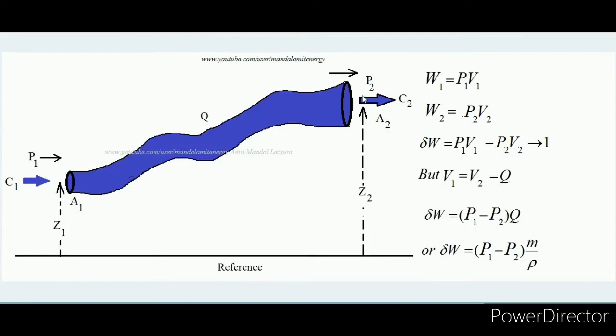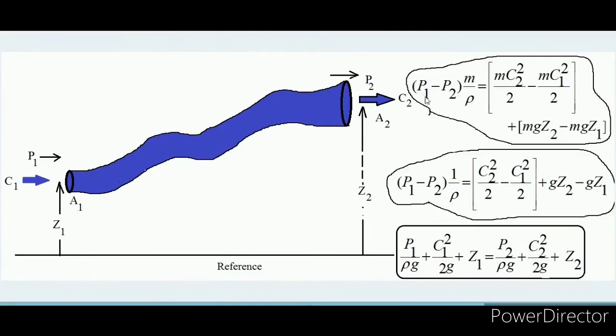Similarly, when the fluid is exiting, this exit end is at z2 height from the reference, and the exit velocity is c2. Now this P1 minus P2 into m by rho is the net work input to this system. This section of pipe is taken as the system. So now at the exit the velocity of the fluid is c2, at the inlet the velocity of the fluid is c1. It means there is a change in kinetic energy, and that change in kinetic energy equals how much? m c2 square by 2 minus m c1 square by 2.